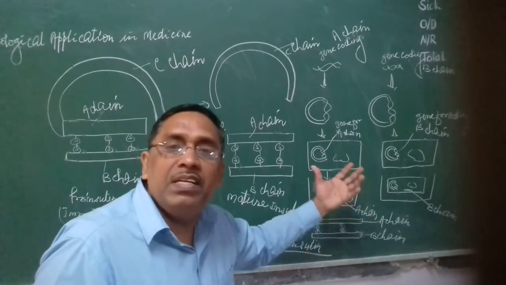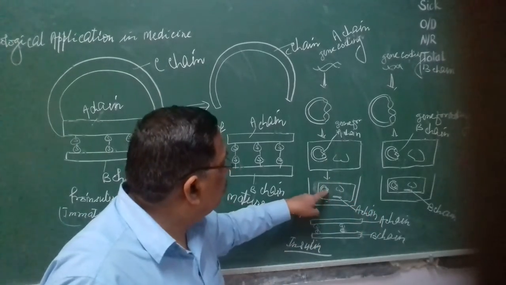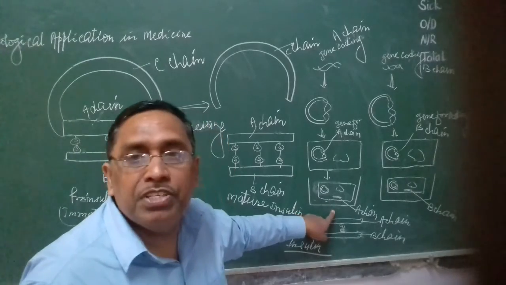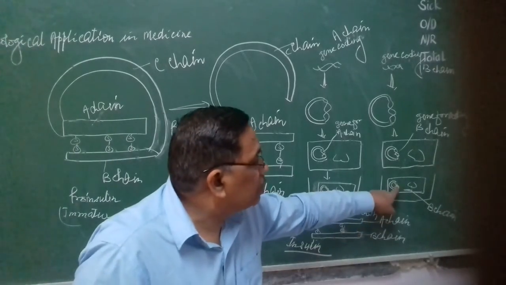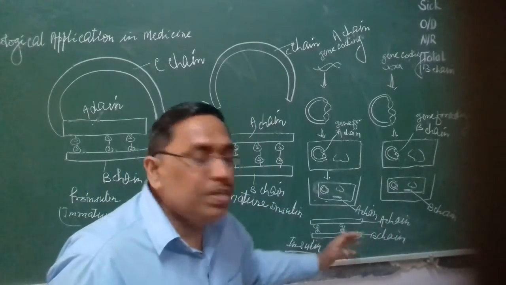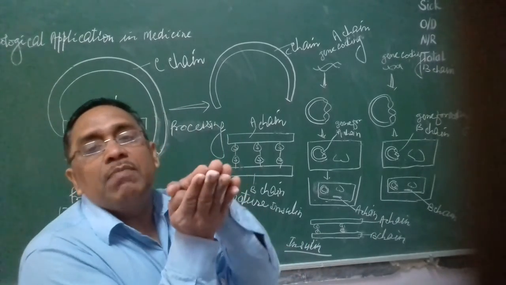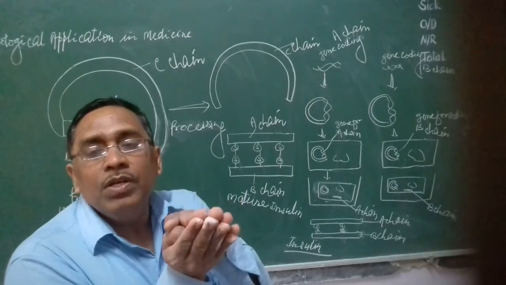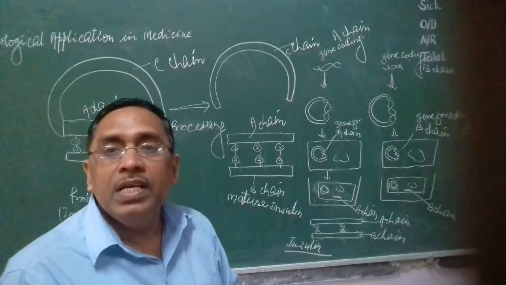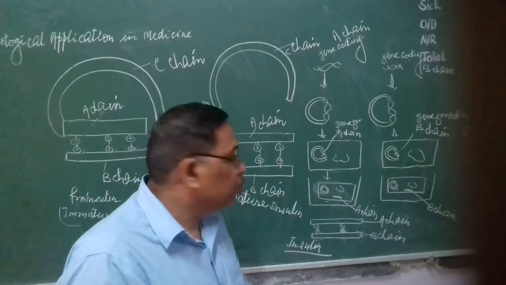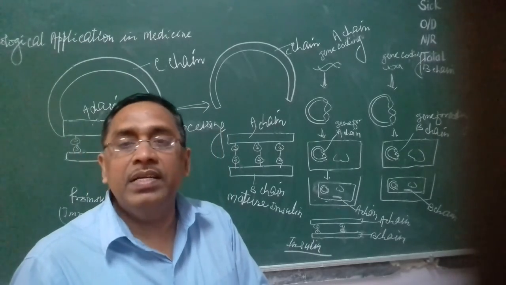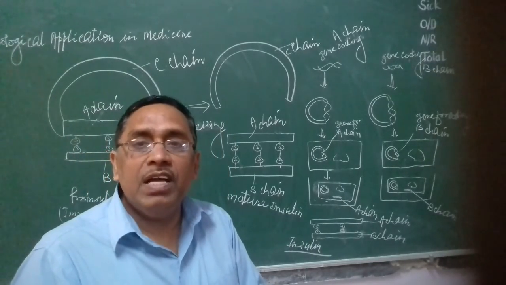In culture medium, bacteria multiply. The genes start regulating the synthesis of the A chain and B chain. Now the A chain and B chain are isolated, then bound with a disulfide bond to produce mature insulin. Nowadays this insulin is available in the market and used by diabetic patients.